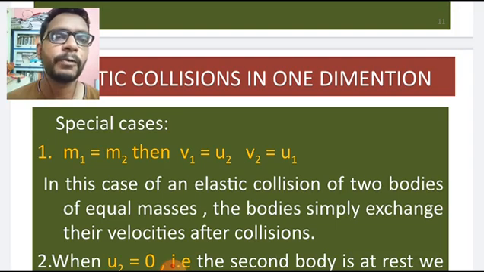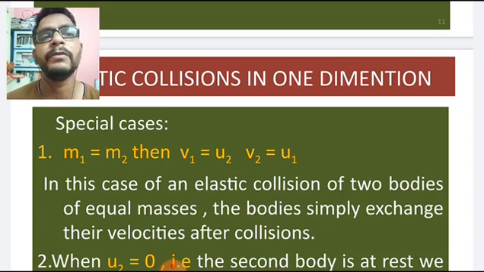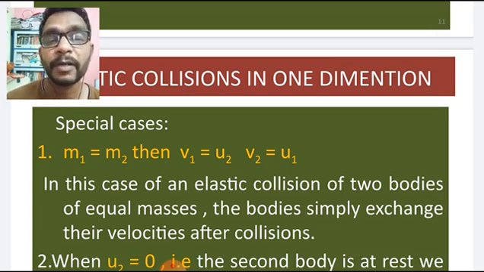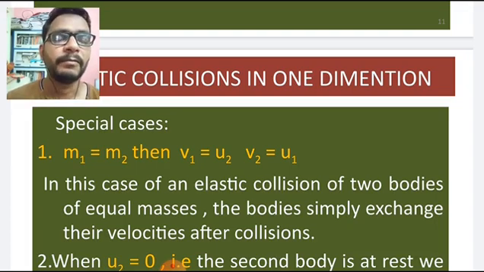That means before the collision, the masses of the bodies are the same. So after the collision, v1 is equal to u2 and v2 is equal to u1. The first body gets the velocity of the second body, and the second body gets the velocity of the first body.